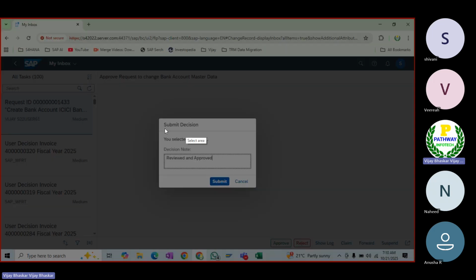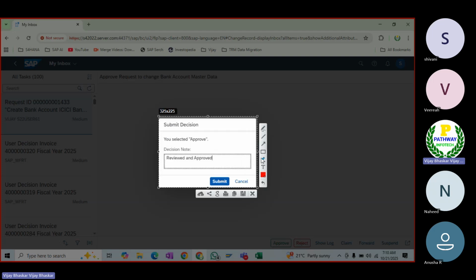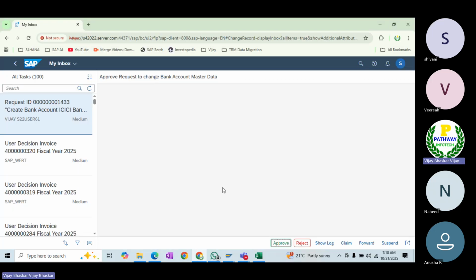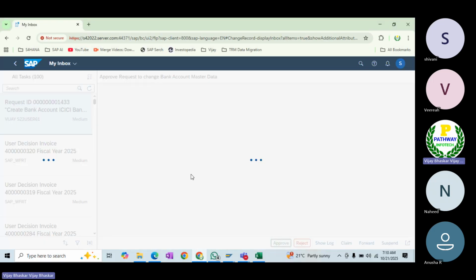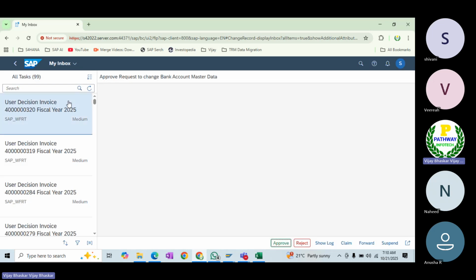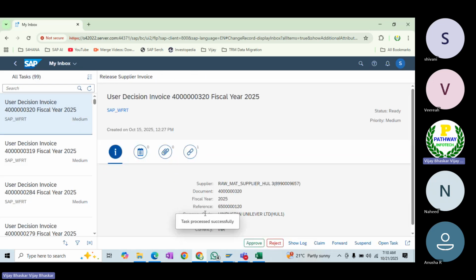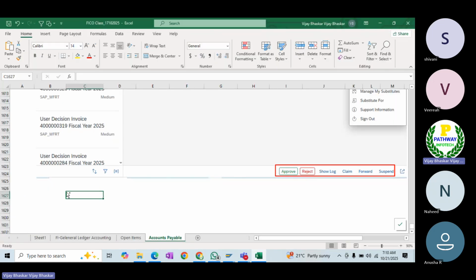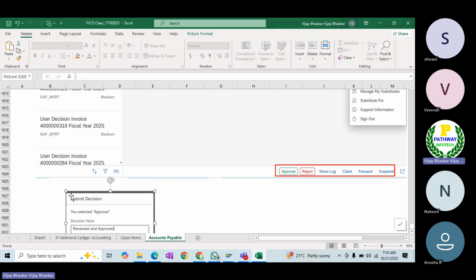Once you enter the text, again, this note is optional. Without entering the notes also, you can just click on submit here, so that now you can see that this will disappear here. You can see that the task has been processed successfully. Once that is done, then you can see that the task has been